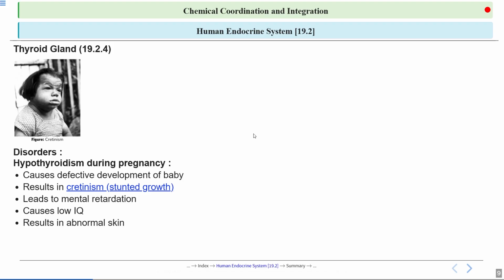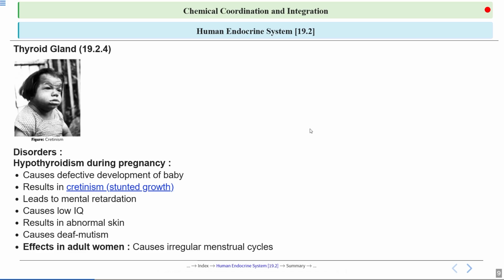So it also results in abnormal skin. It can cause abnormal skin like dryness or swelling due to hormonal imbalances. It can cause deaf mutism due to hypothyroidism, affecting neural development, especially in children, which can eventually lead to hearing and speech impairments as well.